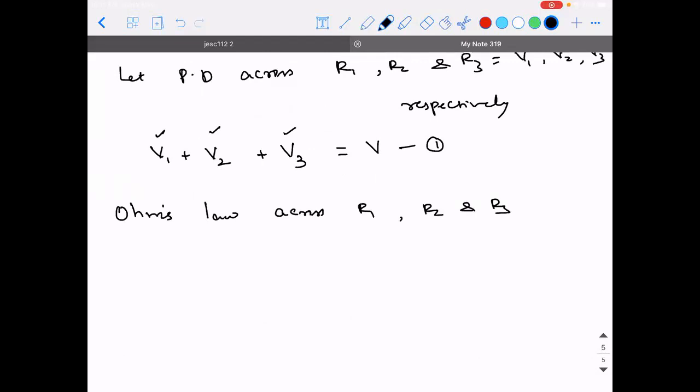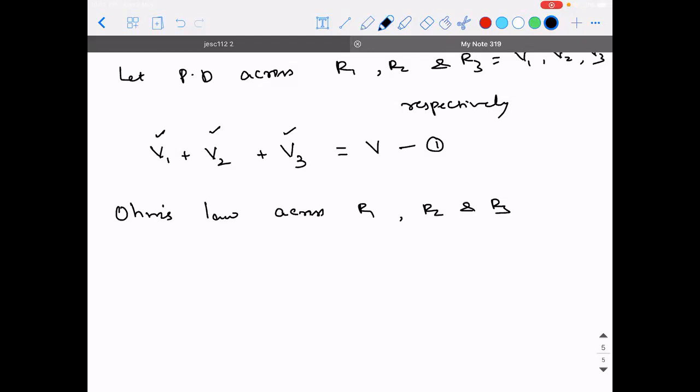Ohm's law can be applied only when there is one source, that is one battery, and one resistor. Ohm's law can be applied only when you have one battery and one resistor.